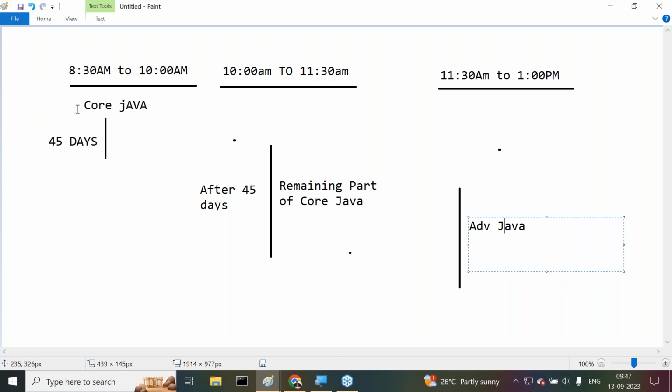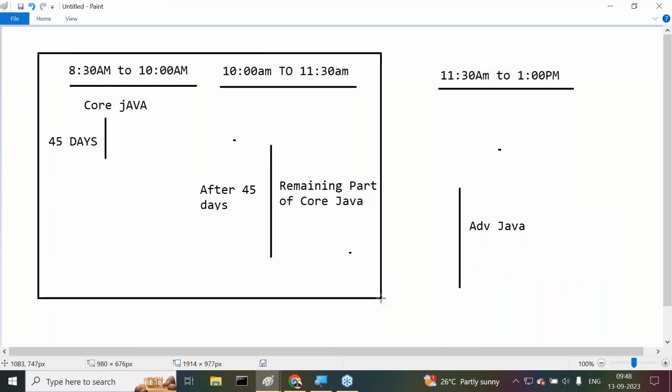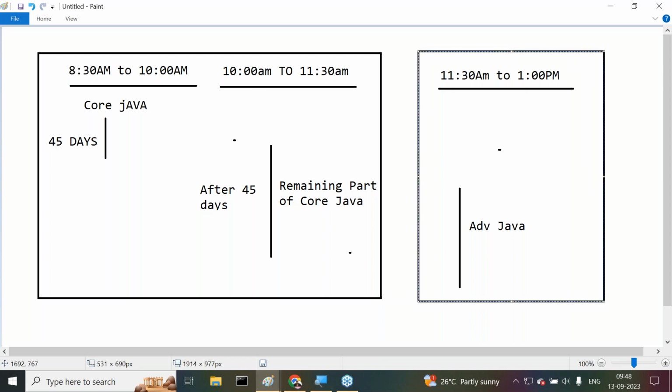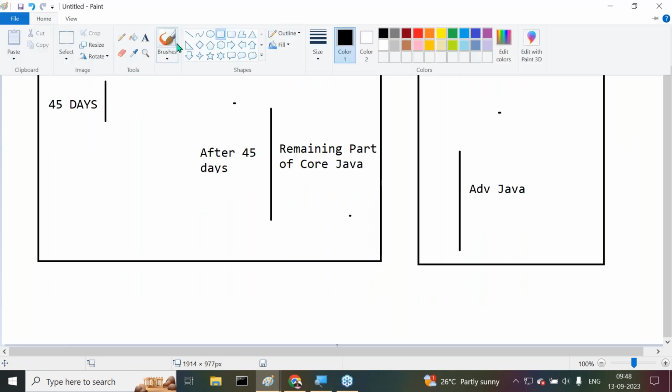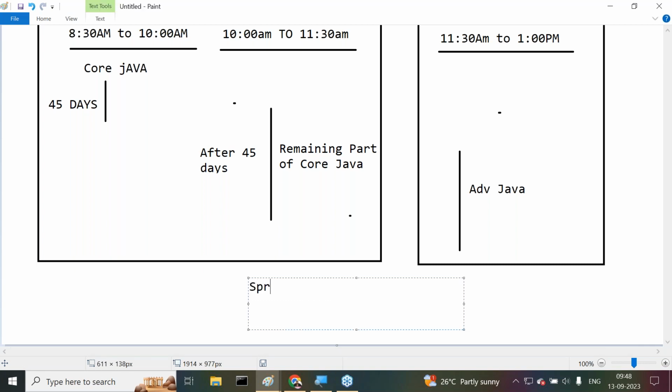So the first 45 days will be the Core Java timings. Understand, guys? First 45 days I will take here. The remaining part of the course I will take at 10 to 11:30. So we have to assign 2 slots for Core Java. Next, when the required topics in Core Java are completed, I will start advanced Java at 11:30 to 1. Listen carefully. Now I will start. If Core Java is completed, in place of this I will start Spring.